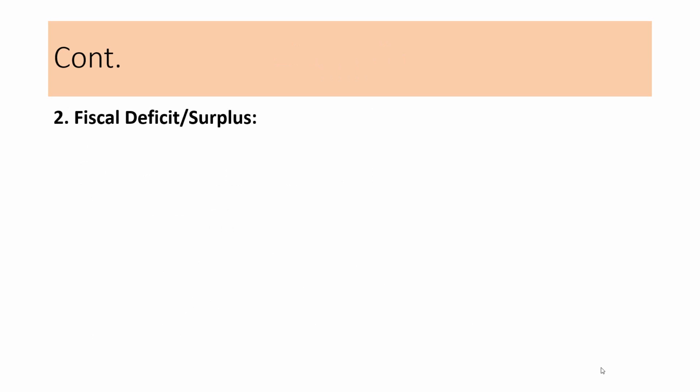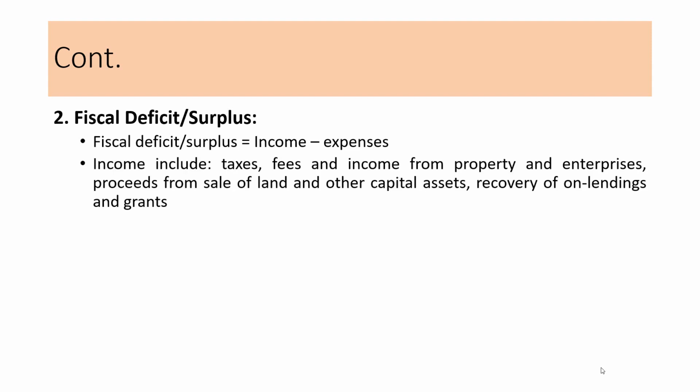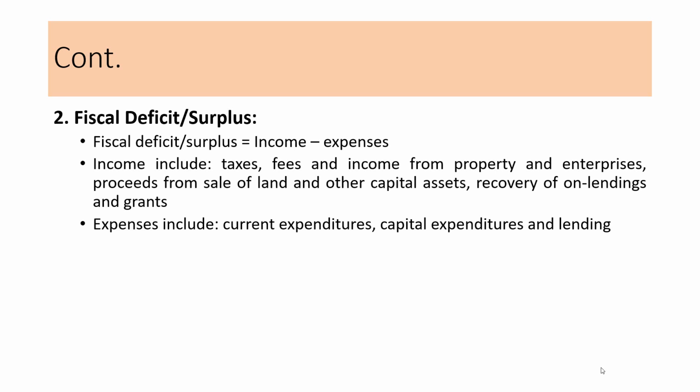2. Fiscal deficit or surplus. Fiscal deficit or surplus is equal to income minus expenses. Here, income also includes the revenues from taxes, fees and income from property and enterprises, proceeds from sale of land and other capital assets, recovery of on lendings and grants. Expenses include current expenditures, capital expenditures, and lending.